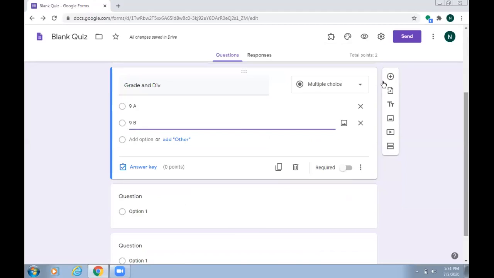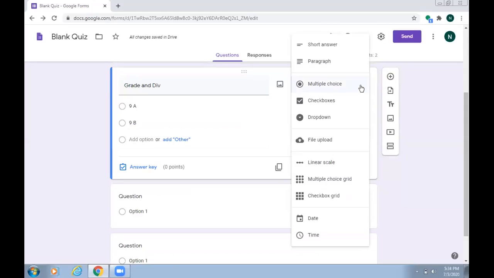So here we have different categories of questions, that is multiple choice and check boxes. What is the difference between multiple choice and check boxes? When you want your student to select only one answer from the given multiple answers, then you can use multiple choice. But if you want your student to select more than one option, or if your question has 2 or 3 correct options, then you can choose check boxes. Though the working of both categories is the same, the difference is that multiple choice is for selecting only one answer and check boxes are used for selecting multiple answers.